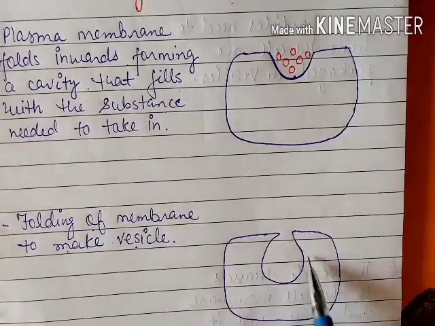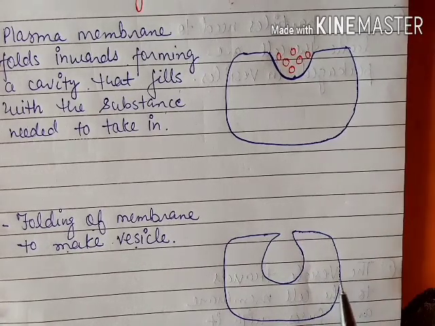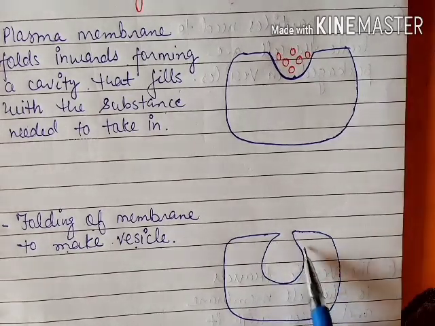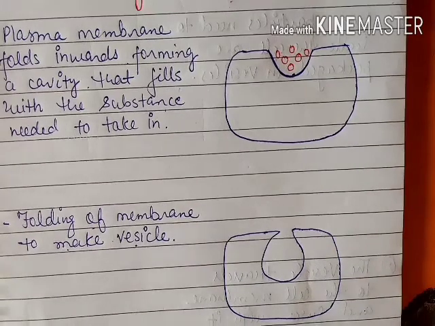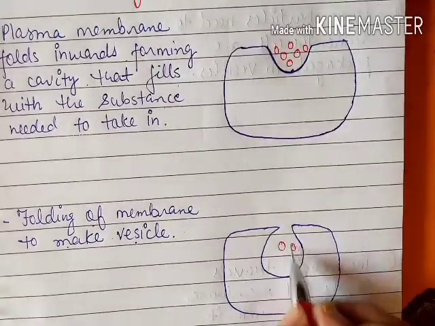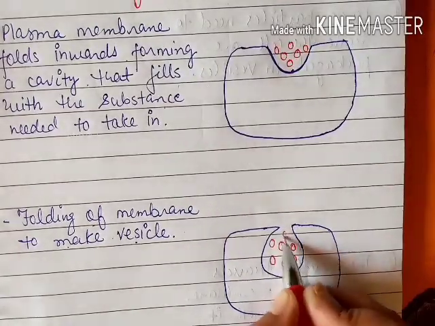This invagination proceeds further and makes a deeper invagination, like this, in which the substances are filled. This is the second step.